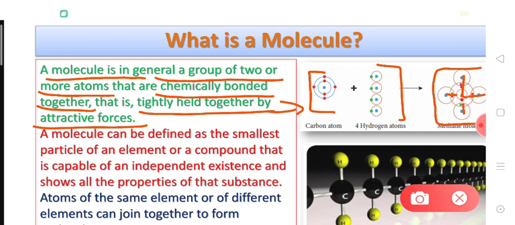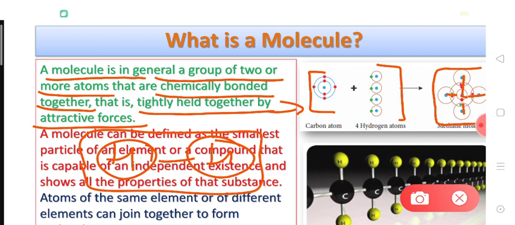So here you can see that a molecule may have the same type of atoms, for example two hydrogen atoms combined together, or the atoms in a molecule may be of different types also. For example, in this molecule the central atom is the carbon atom and these 4 are the hydrogen atoms.